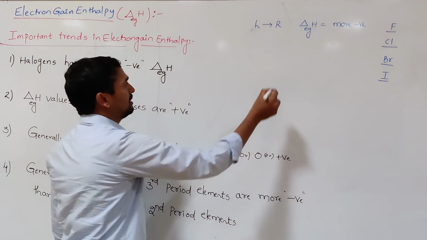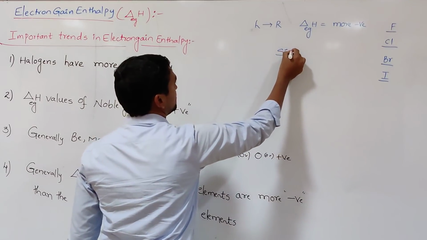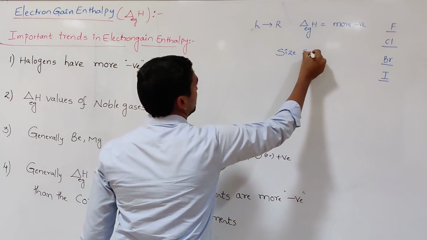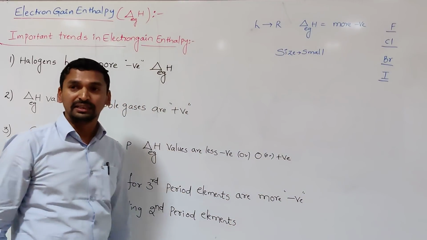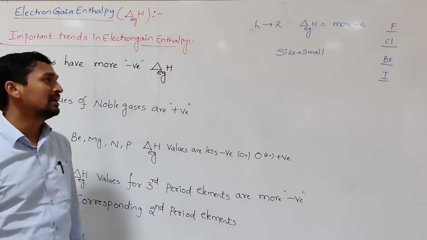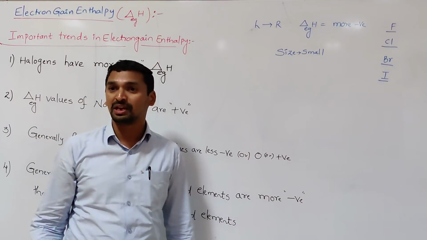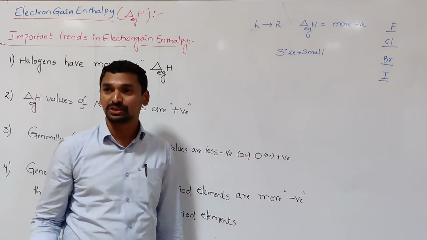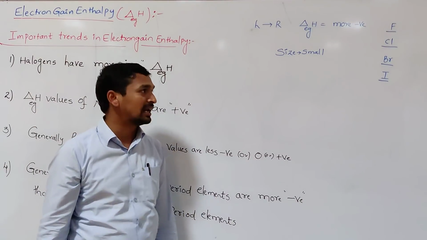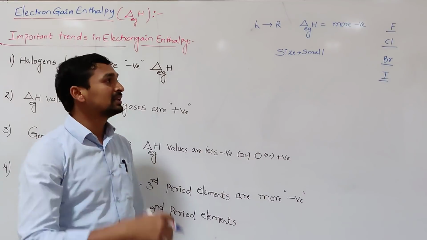You know very well, the size is very small. When the size is very small, obviously the force of attraction on the incoming electron is more. That's why these atoms have a greater tendency to accept the electron.